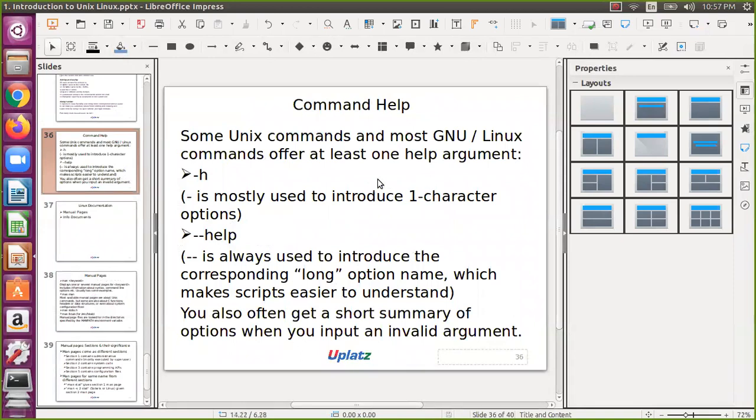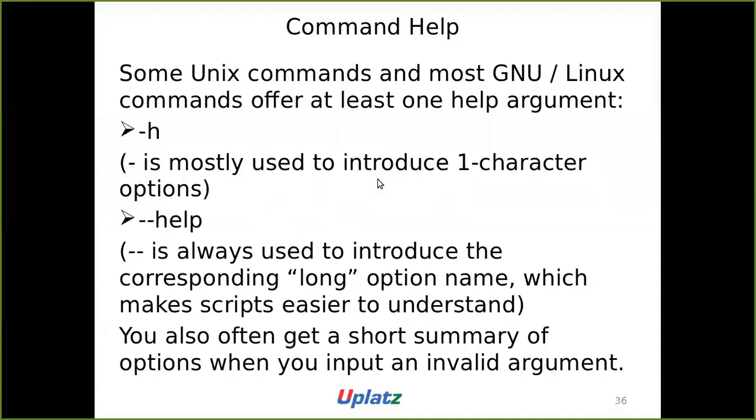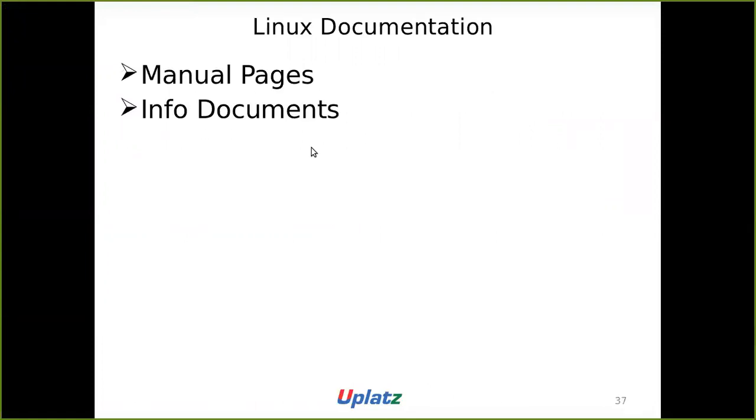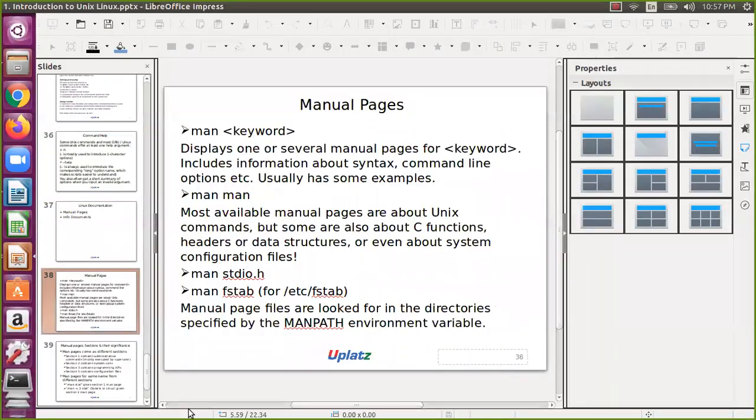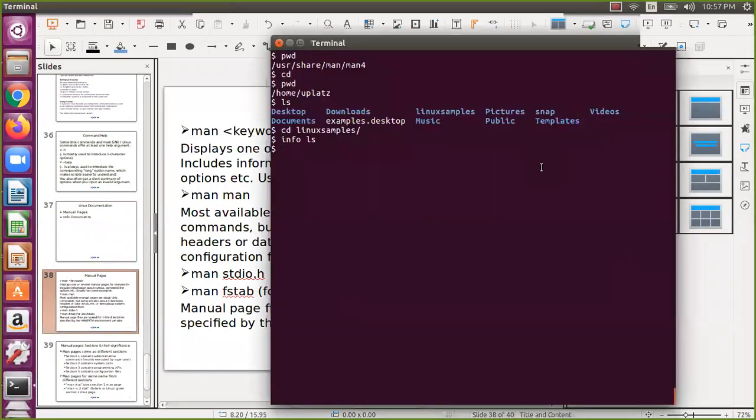Let us check whether we have missed anything. We know about -h and --help, the command help with the help argument, and also manual pages and info documents. You can do man keyword, or man stdio.h. Let us assume you want to know about stdio.h. Here it is not there, but usually it may be there on some systems.